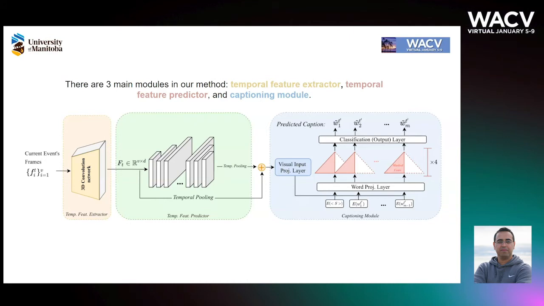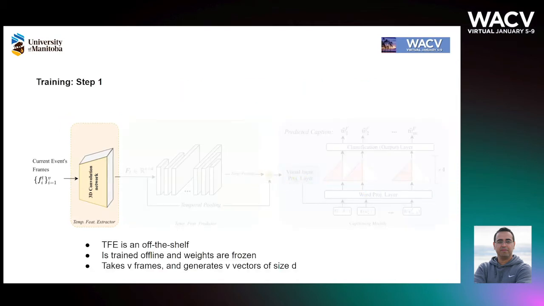There are three main modules in our proposed method: a temporal feature extractor, a feature predictor, and a captioning module. For the temporal feature extractor, we use an off-the-shelf i3D network that is trained offline and its weights are frozen during the training. It takes V frames for an event and generates a V by D feature map representing the event.